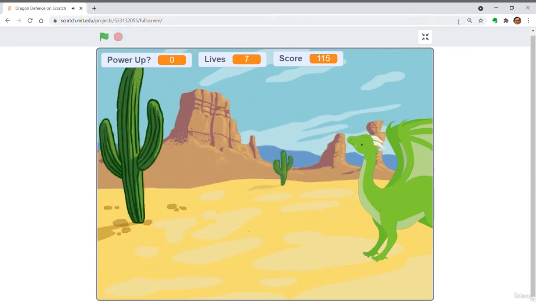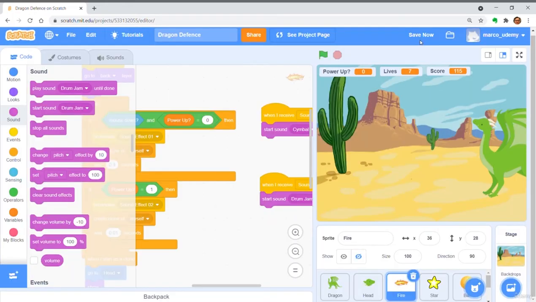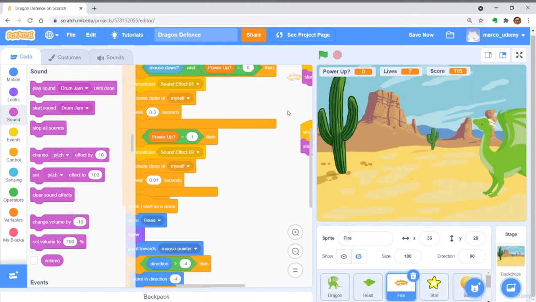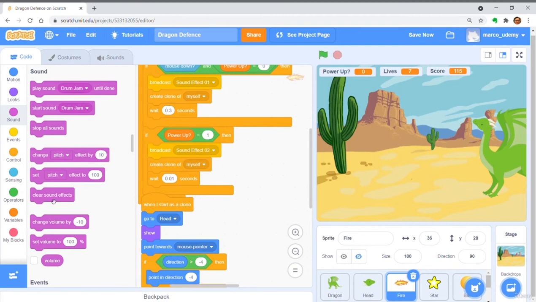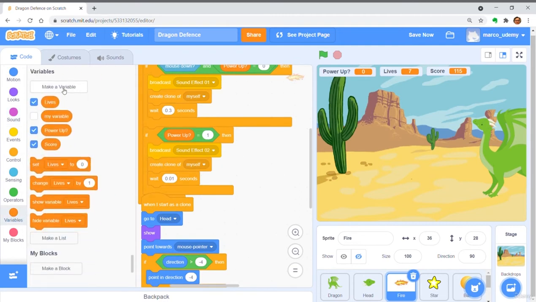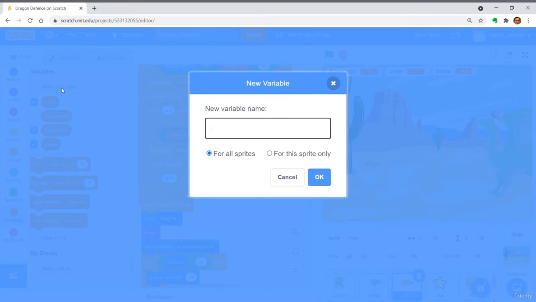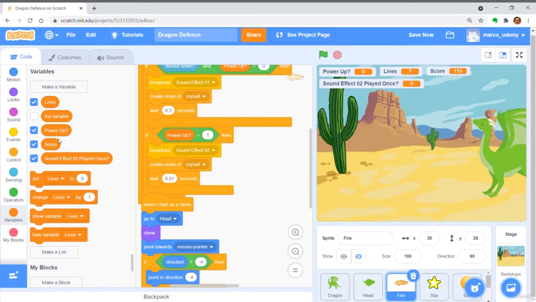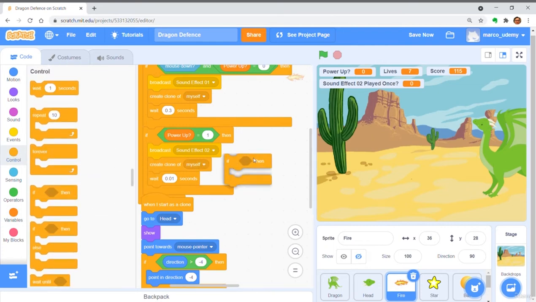To solve this problem, make a new variable called soundEffect2 once. Get an if block and put the broadcast inside.